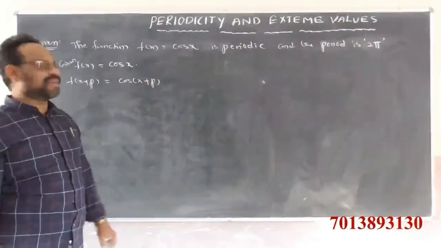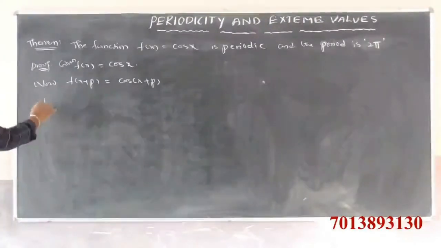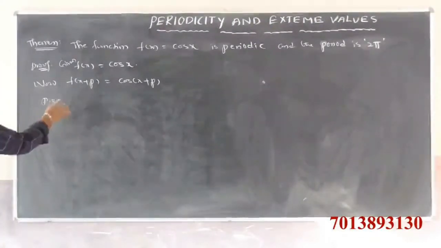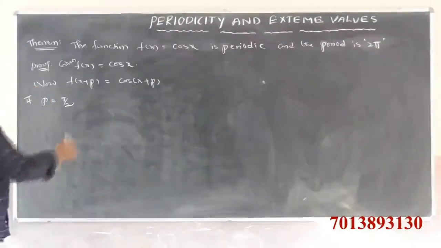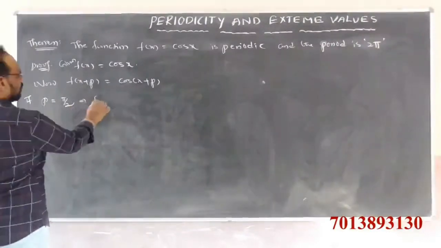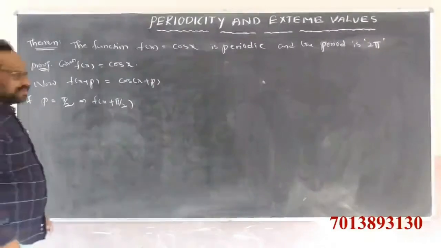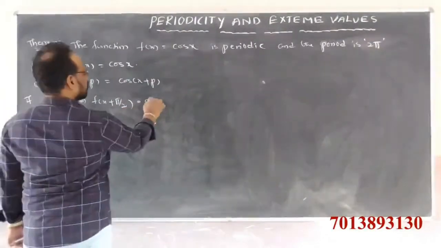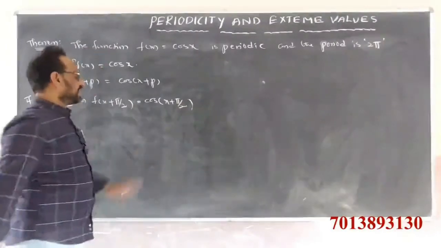The least value of p is called what? The period of that function. Observe here, take p is equal to pi by 2. If p is equal to pi by 2, then f of x plus p is equal to f of x plus pi by 2, which is clearly cos of x plus pi by 2.